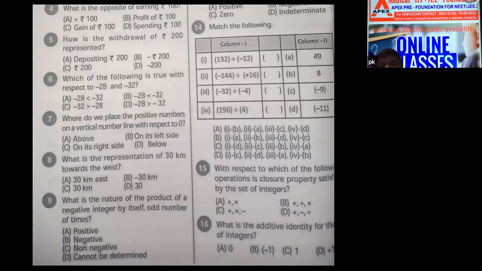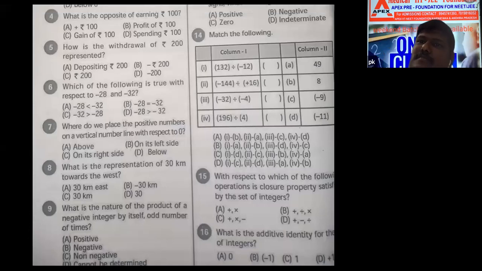Hey, where is Suhas? Suhas is not there. Don't answer anyone, you can answer in the chat box. 132 divided by minus 12. D. The first one is D. Second one, minus 144 divided by 16.